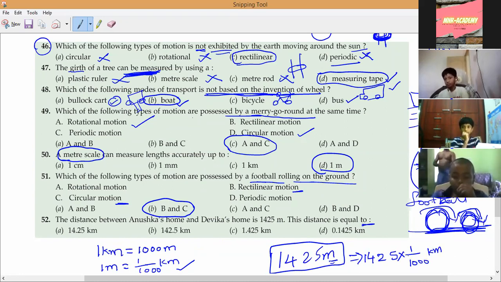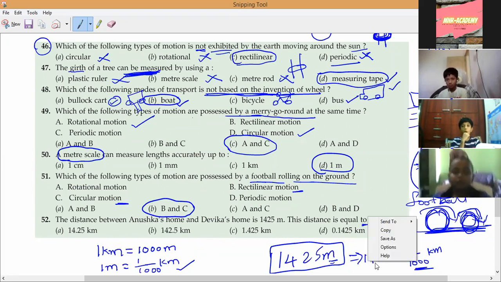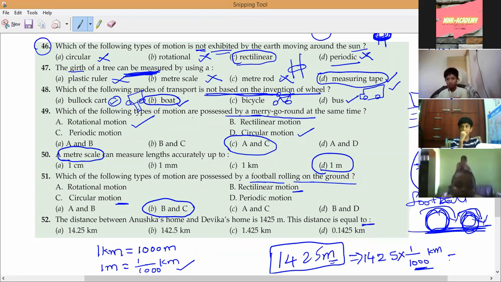As we know, I have already taught you the shortcut. Here in division we have three zeros, so 3 digits before, I will keep the decimal point. Is it yes or no? So which is equal to 1.425 kilometers, which is equal to 1,425 meters. Which option?